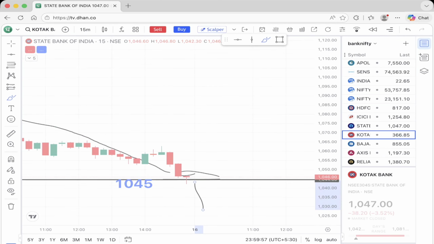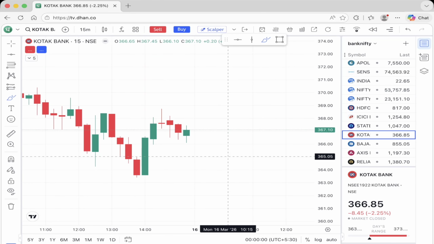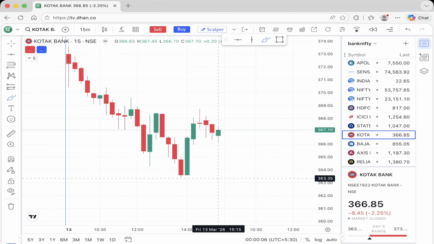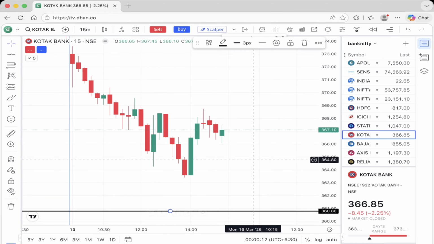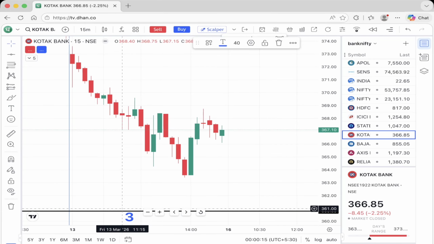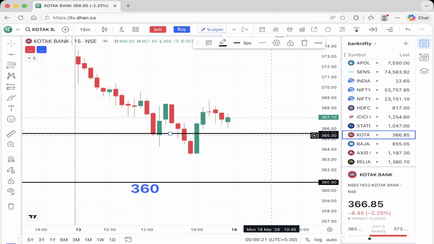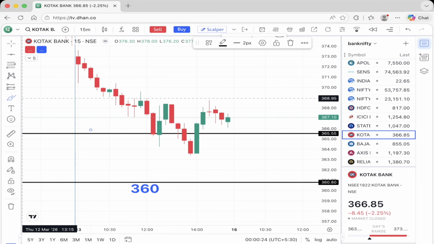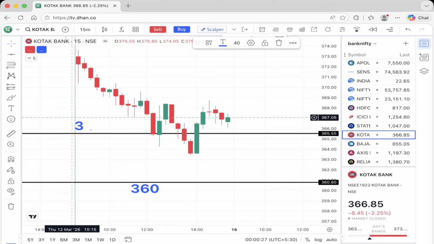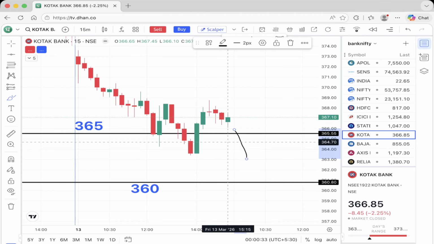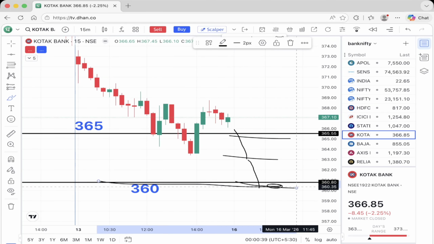Okay. Next is, guys, Kotak Bank. This stock is around 367 level, and our support zone is around 360 level. Okay. So 360 is the crucial support for this stock. 365 will be the breakdown level for this stock. If this stock breaks down below 365 level, then it will try to go 363, 360 level, and so on, and this will be the crucial support for this stock.